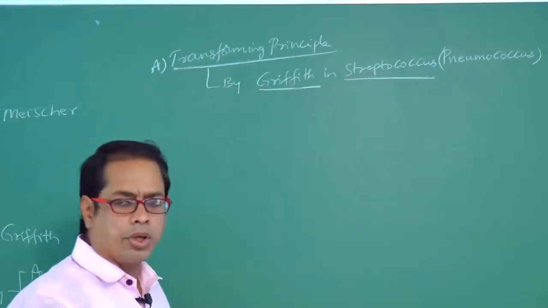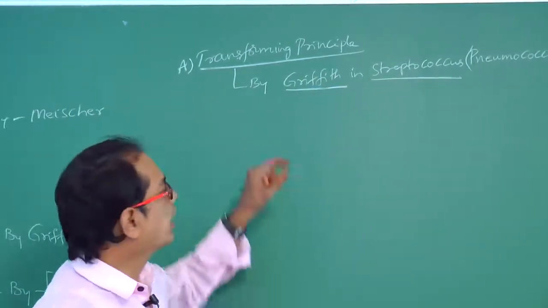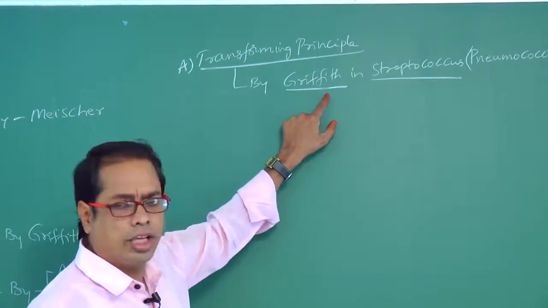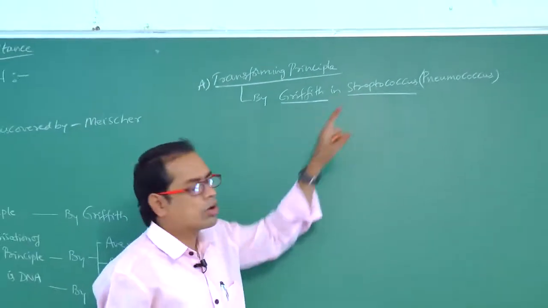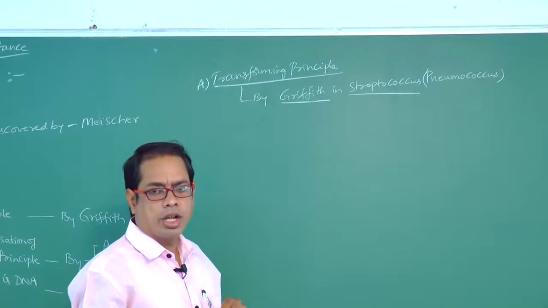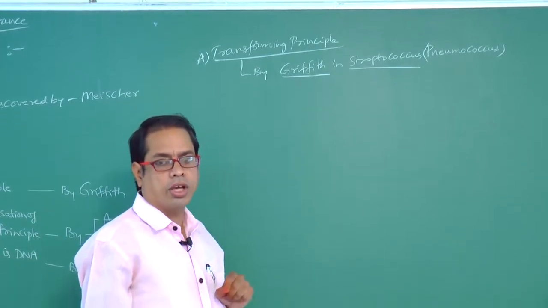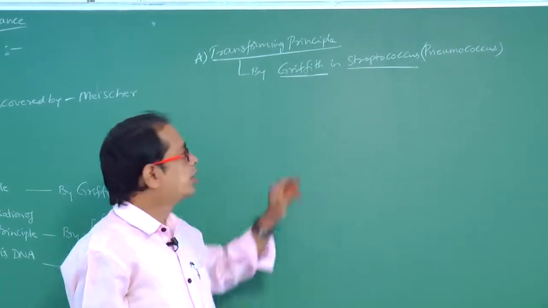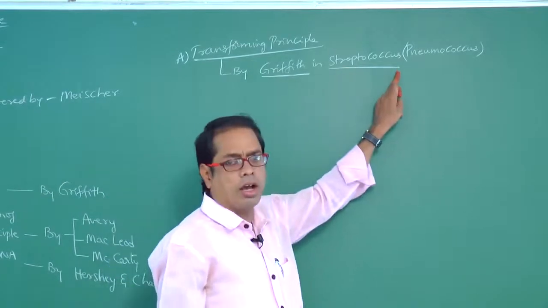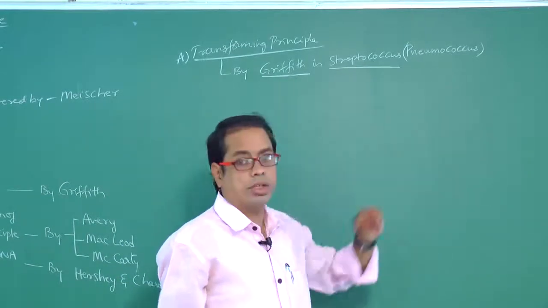So, this transforming principle conducted by Griffith in which organism? Streptococcus, or it is also called pneumococcus, which causes pneumonia. Streptococcus pneumoniae or pneumococcus pneumoniae.